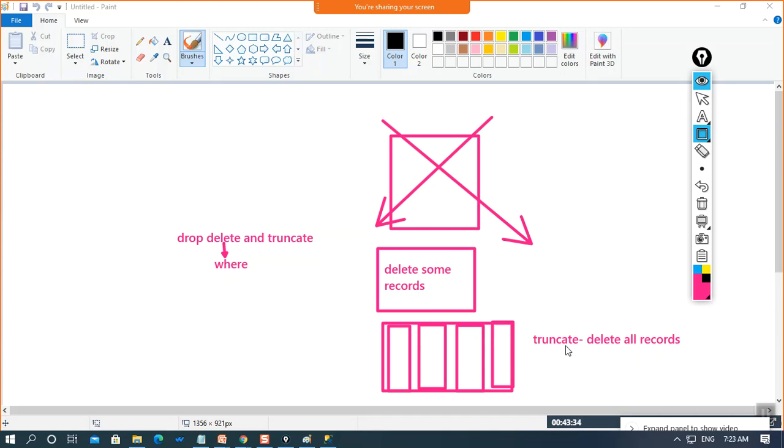So this was the basic difference between drop, delete and truncate. See, if you want to delete the memory which is allocated to the table, then you can just drop the table, because dropping will remove the table, and the memory which was allocated will be released. So you can use the drop command. But if you don't want to release the memory, like you want to use that table afterwards at some point, then you can just delete some of the records, and keep the records which are needed.